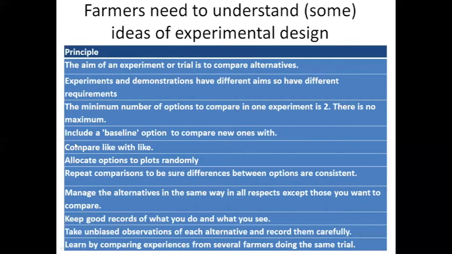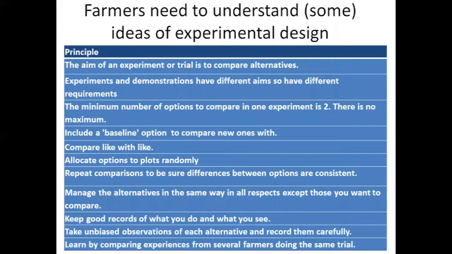Probably the key things are things like this line here that says compare like with like. The idea that in an experiment to compare, for example, two varieties, we're going to make sure that the comparison is just between the varieties. And we're not going to put fertilizer on one and not on the other, or plant one early and the other one late, or plant one on good soil and one on poor soil.